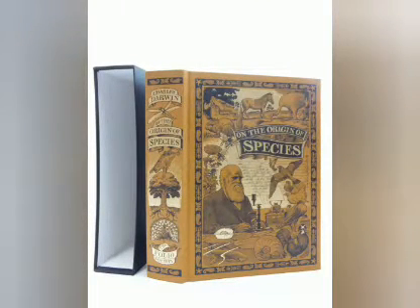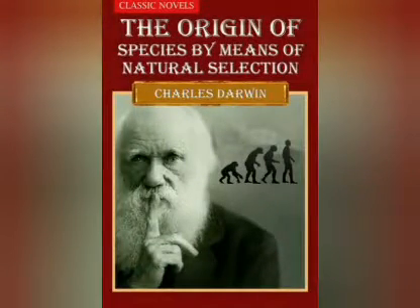His observations while the Beagle went around South America and islands like Galapagos, San Cristobal, Floreana, and Isabela to collect specimens became the basis for his theory of natural selection.